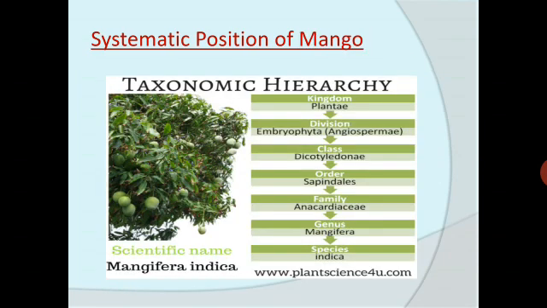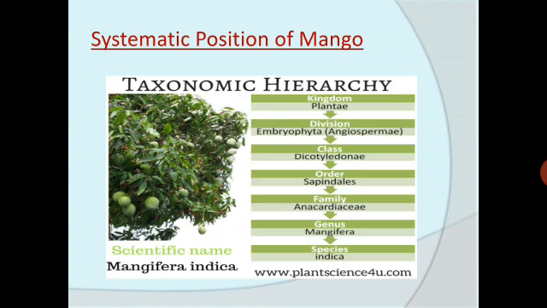Then coming to the systematic position of mango, which belongs to kingdom Plantae, division Embryophyta or Angiospermae, class Dicotyledone, order Sapindales, family Anacardiaceae, genus Mangifera, and species Indica.